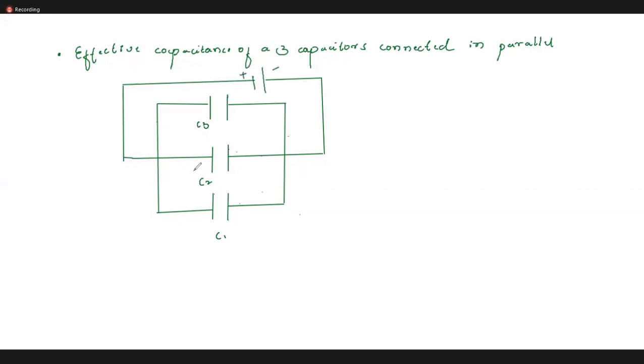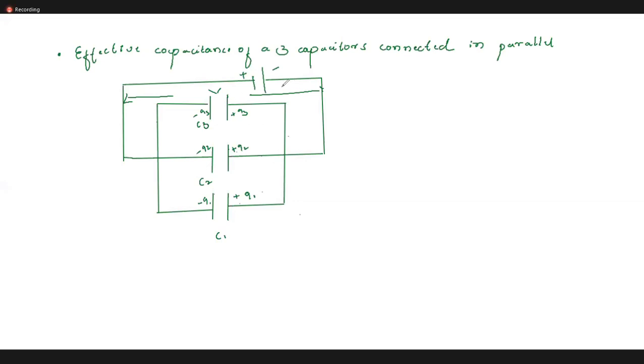So what will be the charges on both sides? Let me take here plus Q1 and here minus Q1. Similarly here plus Q2 and minus Q2. Here plus Q3 and here minus Q3. Is it clear, students? Then the potential difference across the three capacitors will be the same. Why? When they are connected in parallel, the potential across them will be the same.